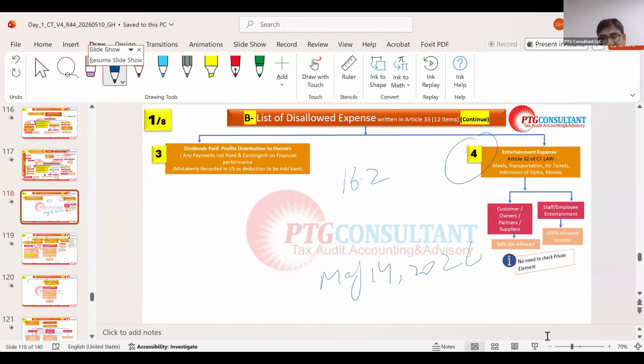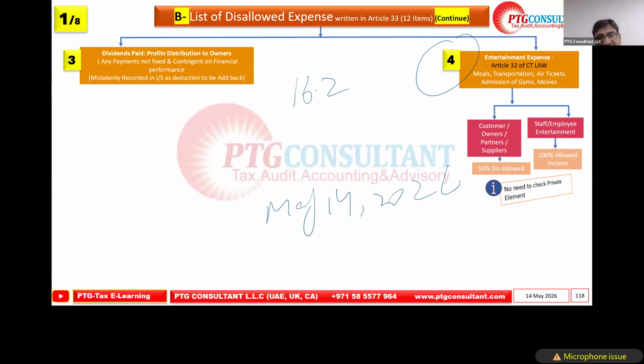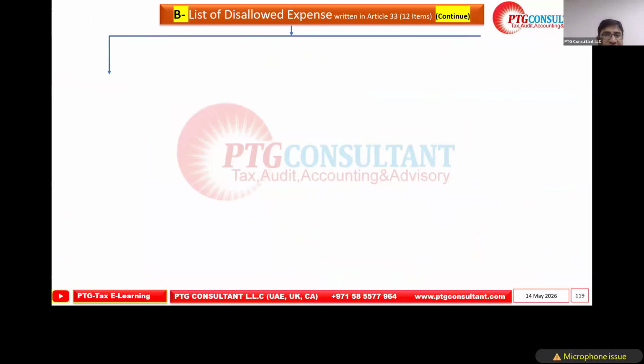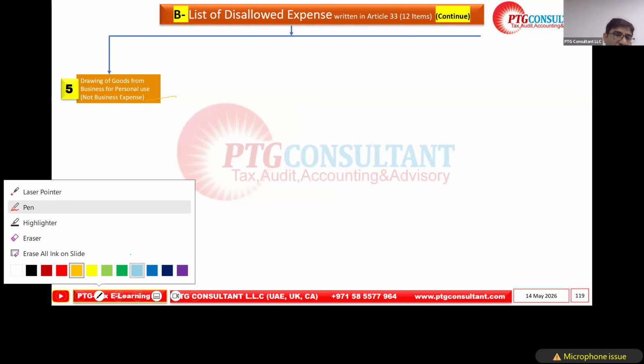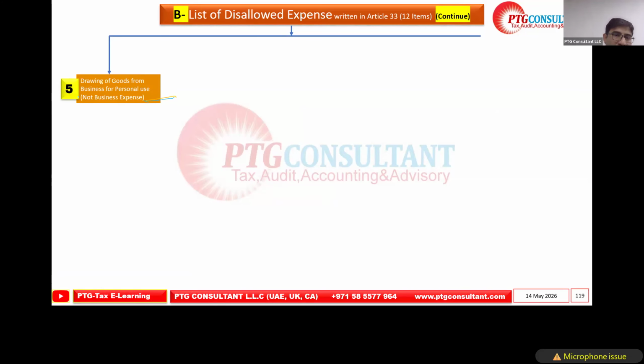So I'm going to run this. Why am I marking over here? Because of small points, so we can add them for easy search. Okay, so the next point is drawing of goods from business for personal use. That is not for business expense. Our fifth point, drawing of goods from business for personal use.